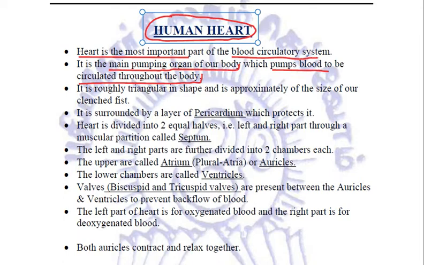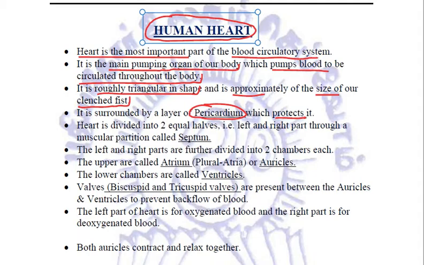Talking about the heart, it is roughly triangular in shape and it is approximately the size of our clenched fist. Talking about the structure of the heart, this heart is surrounded by a layer called the pericardium, which protects it.